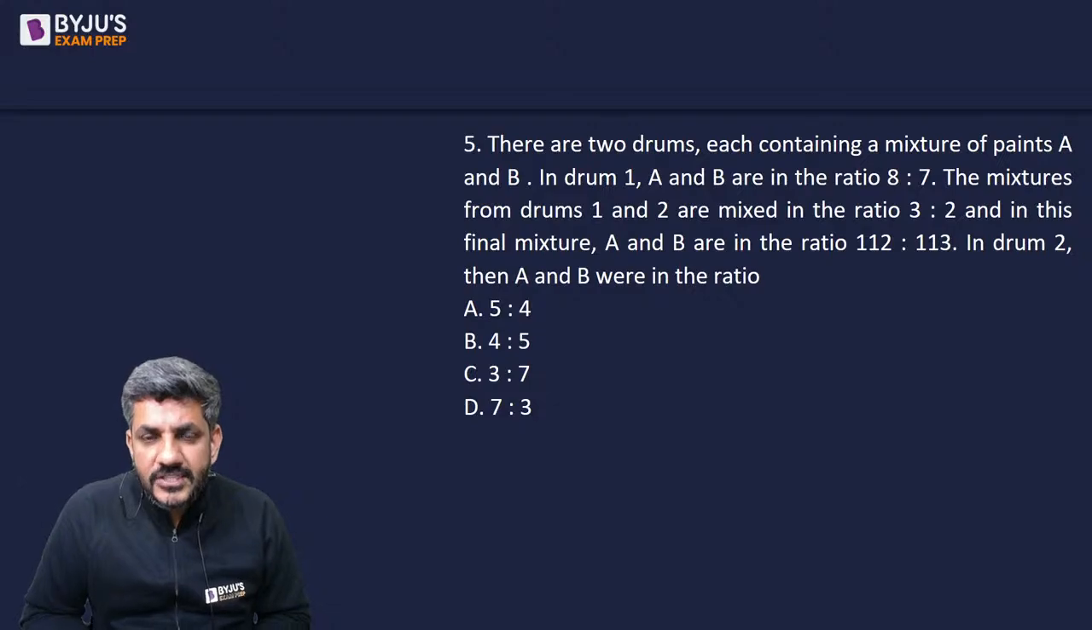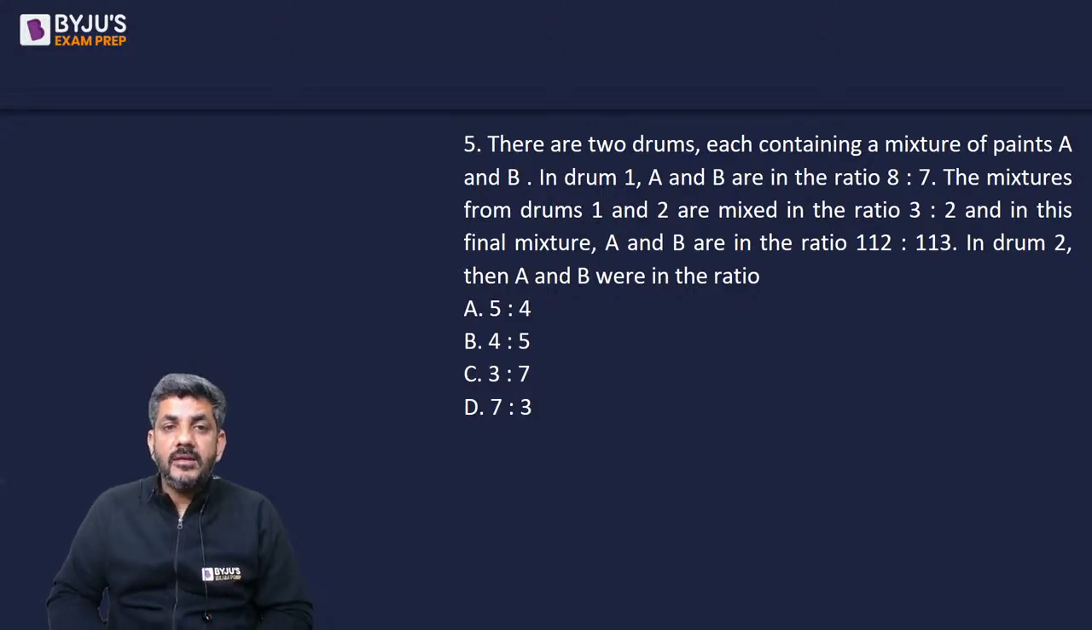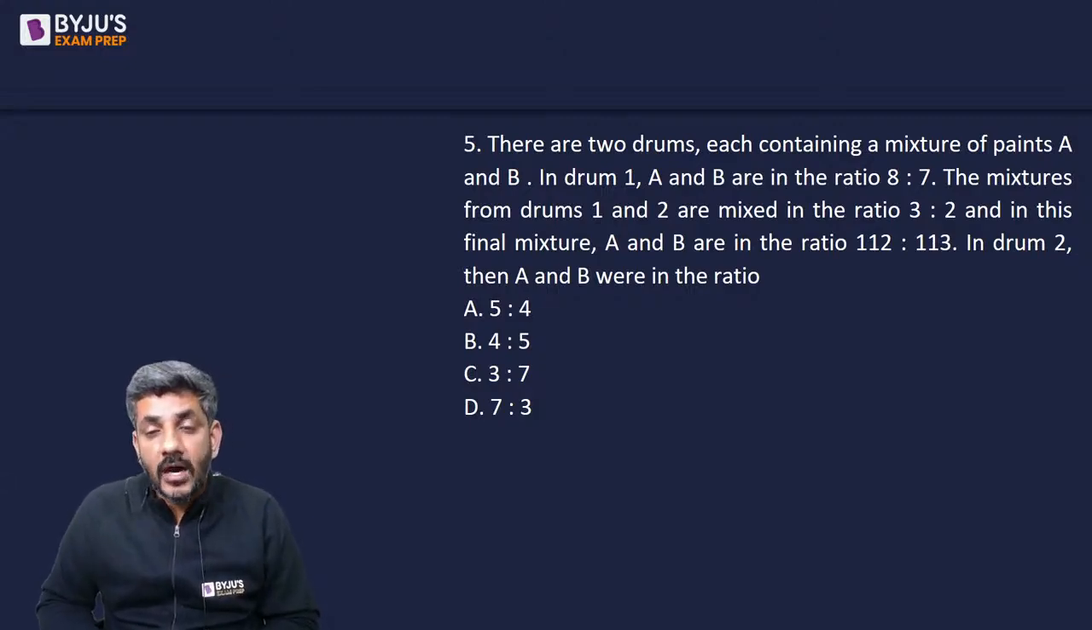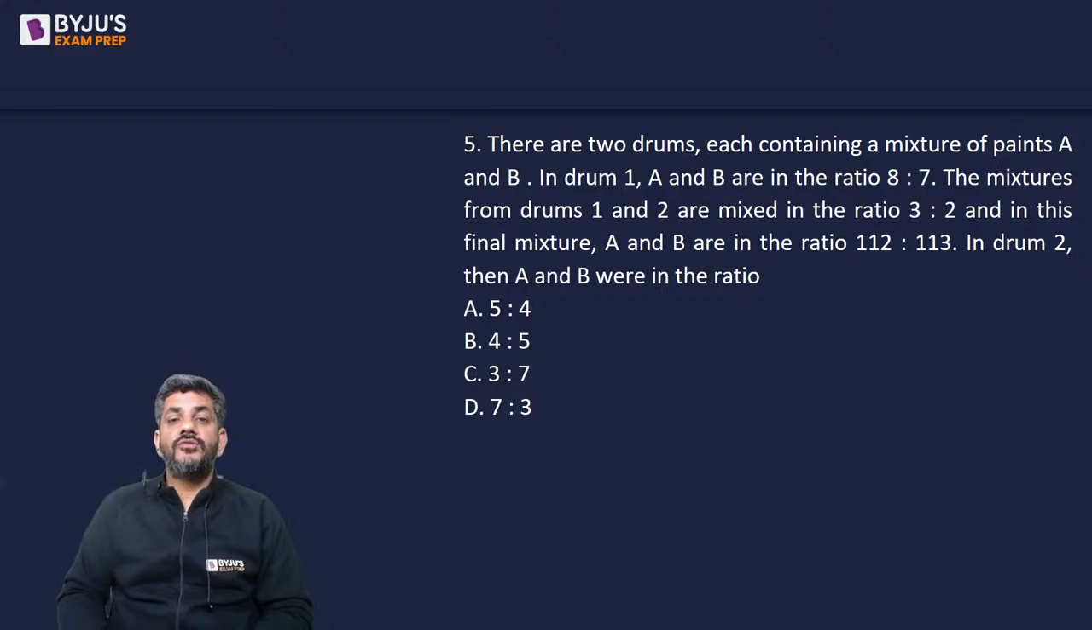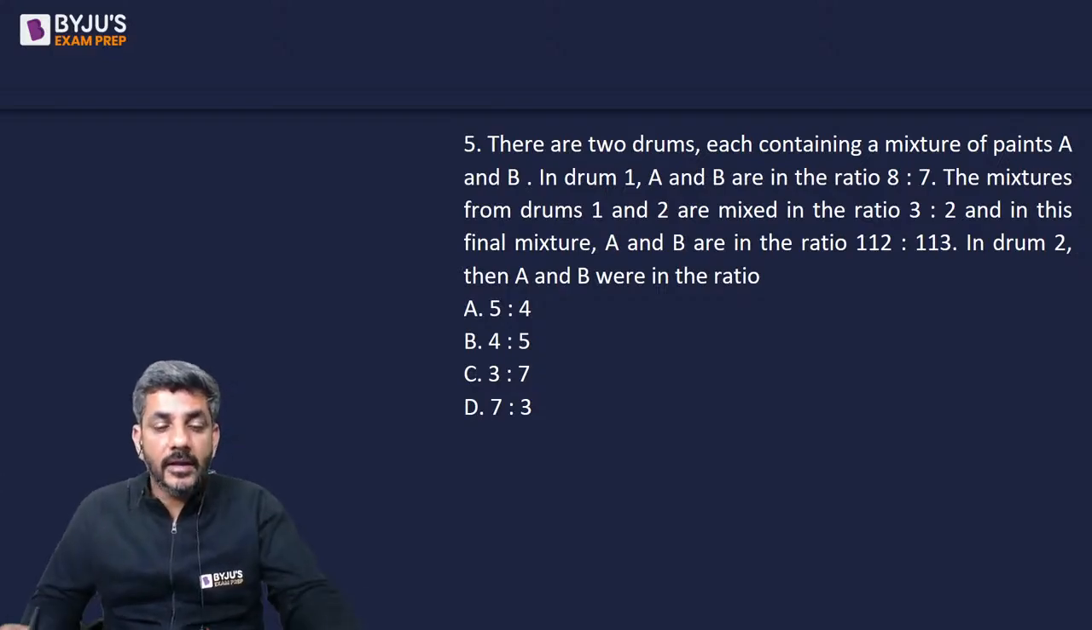There are two drums, each containing a mixture of paints A and B. In drum 1, A and B are in the ratio of 8:7. The mixtures from drum 1 and 2 are mixed in a ratio of 3:2. And in this final mixture, A and B are in the ratio of 112:113. In drum 2, then A and B were in what ratio?